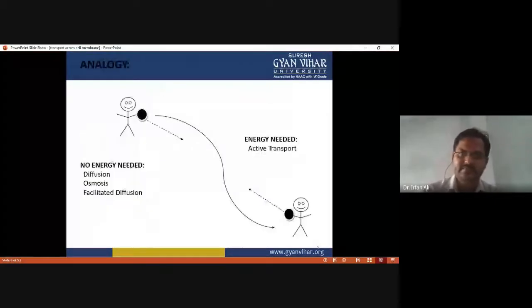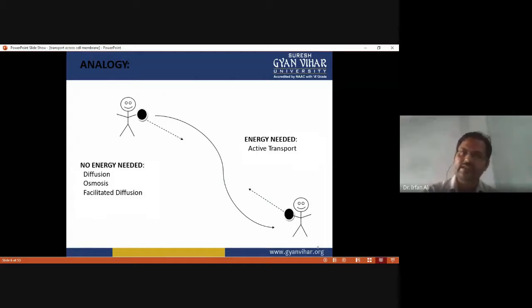As you can see in this figure, there are two types of transport. One is where there is no need of energy, and the second is where there is need of energy. When transport occurs down the concentration gradient, from up toward down, there is no need of energy, like in diffusion, osmosis, and facilitated diffusion.